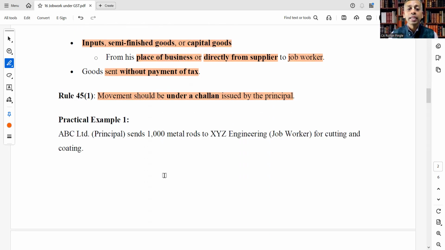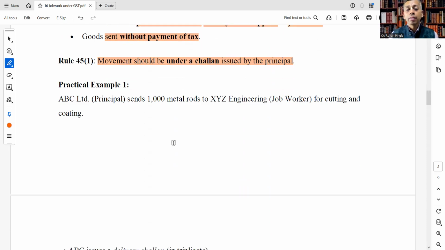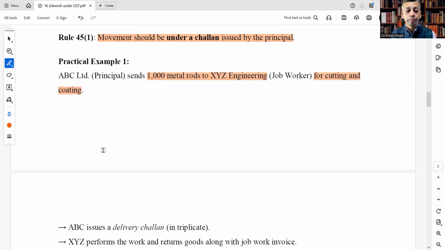Let's see a practical example. ABC Limited, the principal, sends rupees 1000 metal rods to XYZ Engineering, the job worker, for cutting and coating.